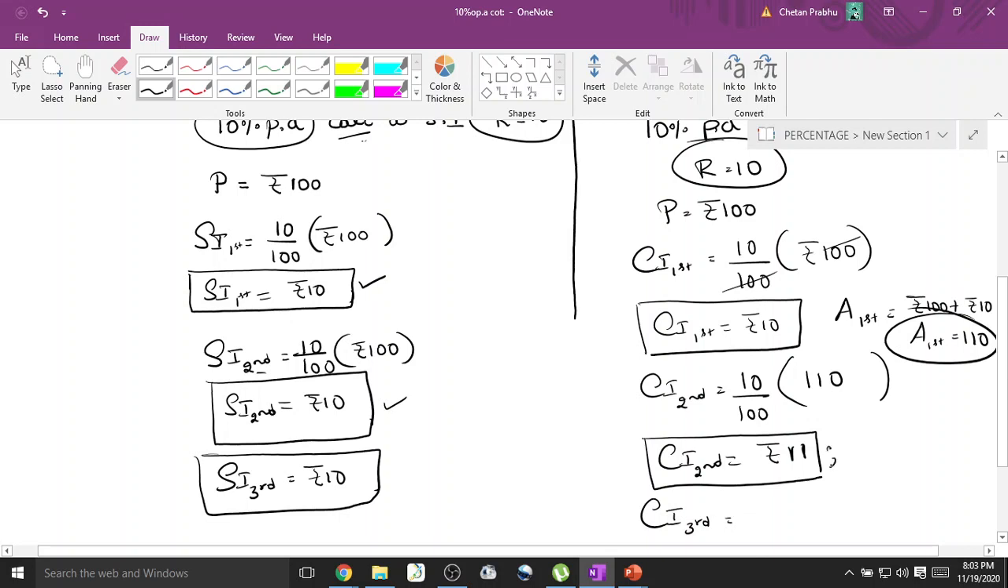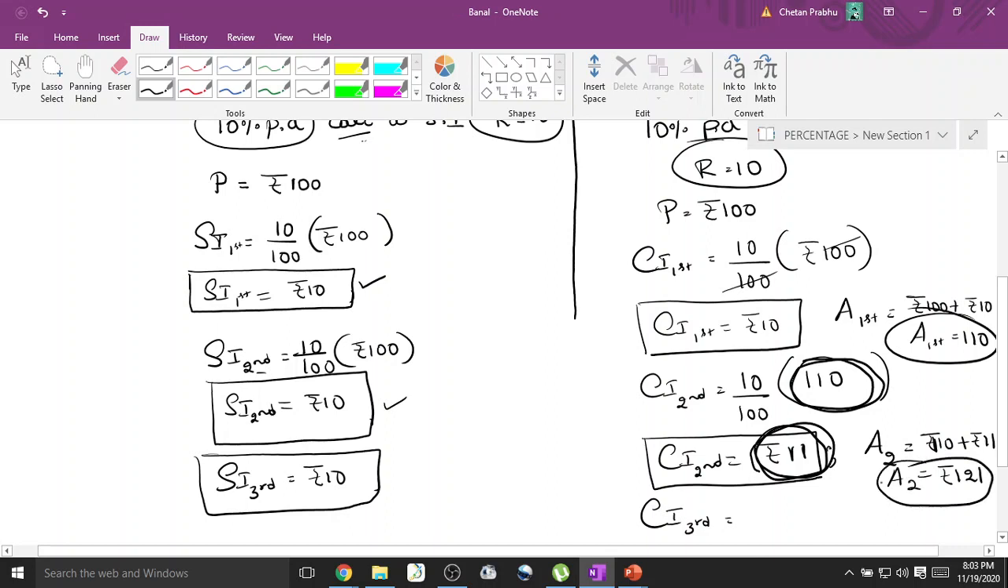Now if I ask you what is the compound interest for the third year, what would you answer? First let us find out the amount at the end of the second year. It is nothing but principal for the second year plus interest earned for the second year. So principal for the second year is how much? 110. 110 rupees plus interest for the second year is 11 rupees. So it is how much? 121. So what is 10% of 121, sir? It is 12.1. 12.1 divided by 10 you'll get 10% of a number, right? 12.1, right? Yes.